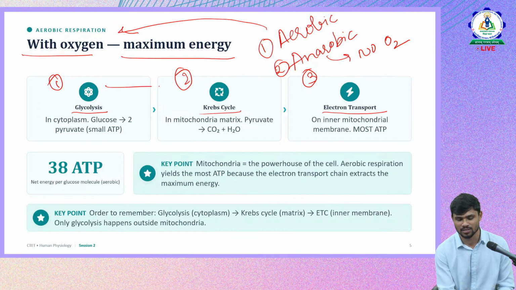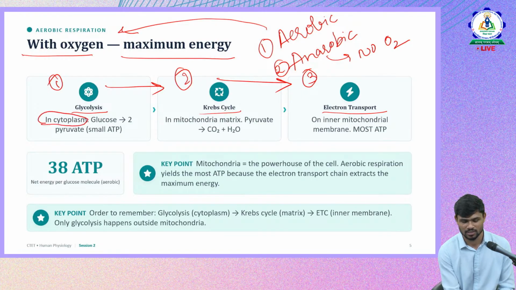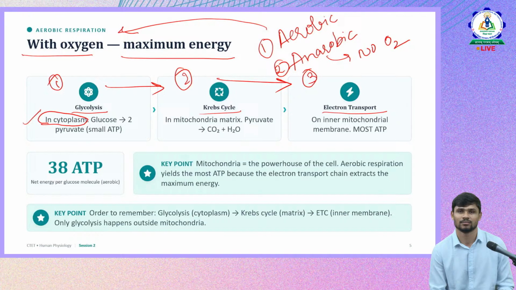We just now discussed the sequence of aerobic respiration, that is cellular respiration, and let us see the site now. So where does it happen? Glycolysis happens in the cytoplasm of a cell, whereas the Krebs cycle happens in the mitochondrial matrix. You can see here, it happens in the mitochondrial matrix. And what about the electron transport chain? It happens in the inner mitochondrial membrane. Okay, a little deeper into the mitochondria, the inner mitochondrial membrane. That is where it happens.